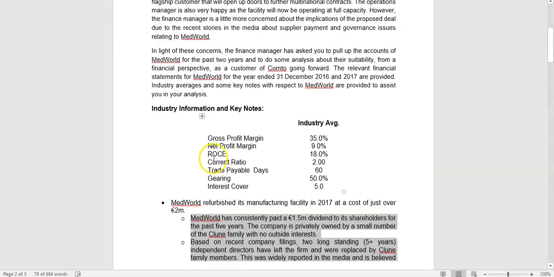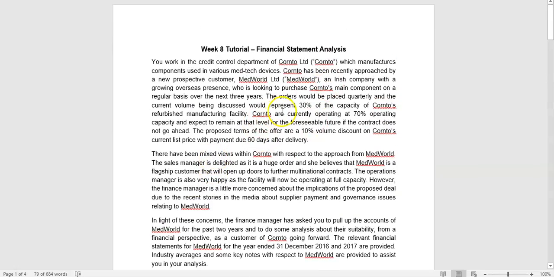But if you do as they suggest currently here, you give them 30% of your capacity, huge orders, you give them a 10% volume discount, and you give them 60 days credit, they may not pay for 120 days. And you may not get the money at all if they have problems with their banks or they continue to have problems with their cash flows.